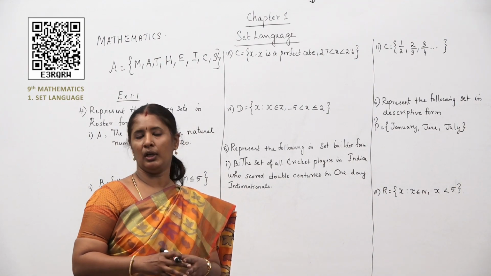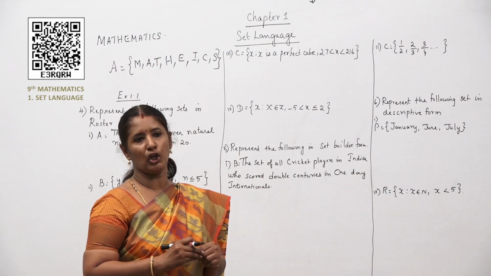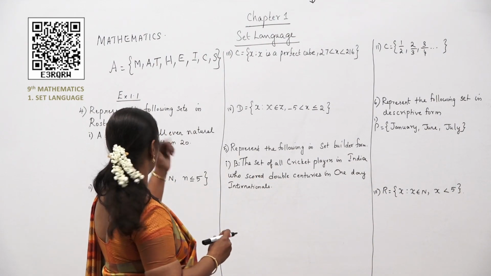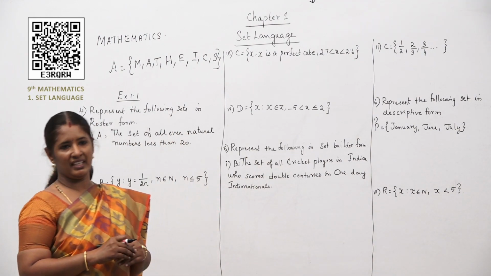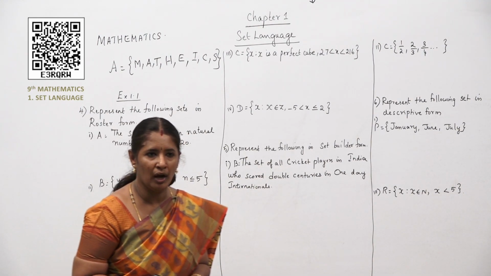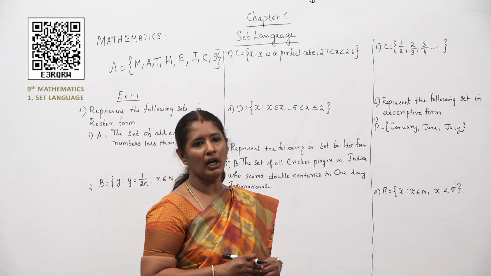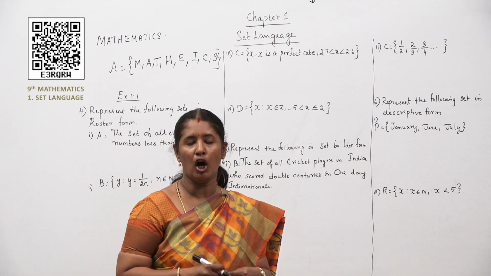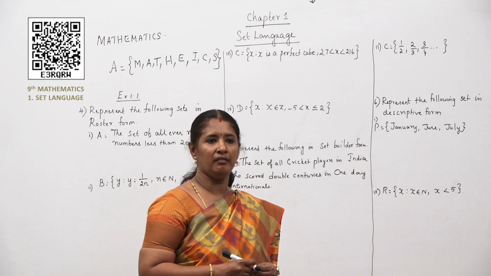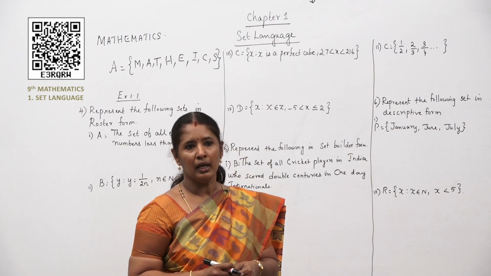That is, particularly when we are writing the words, that is letters, you should not repeat the letters. You have to write it only like this. Clear with that, children? Now, moving on to the exercise, children. The first problem is to say whether it is a set or not a set. That is, we have to check whether it is well defined or not well defined, as I taught you earlier.